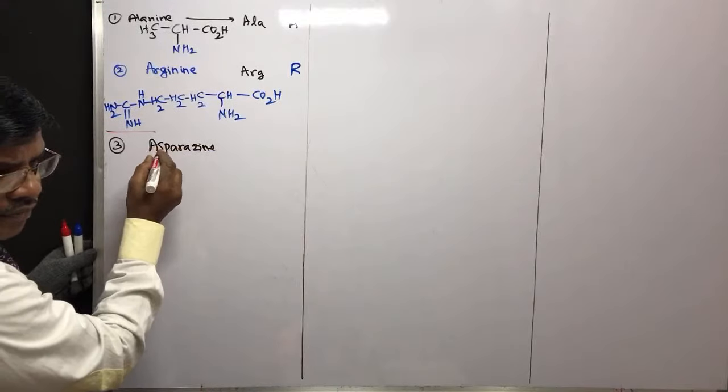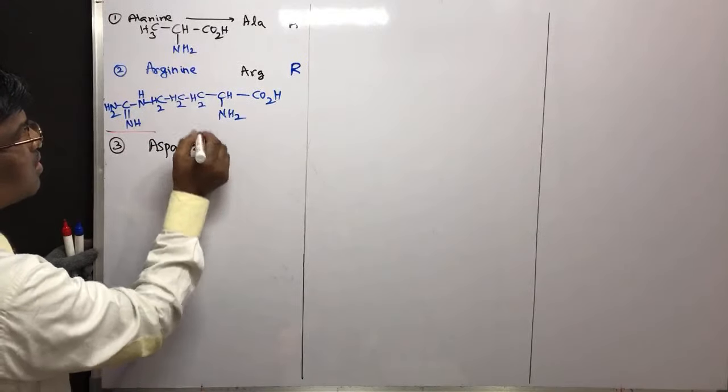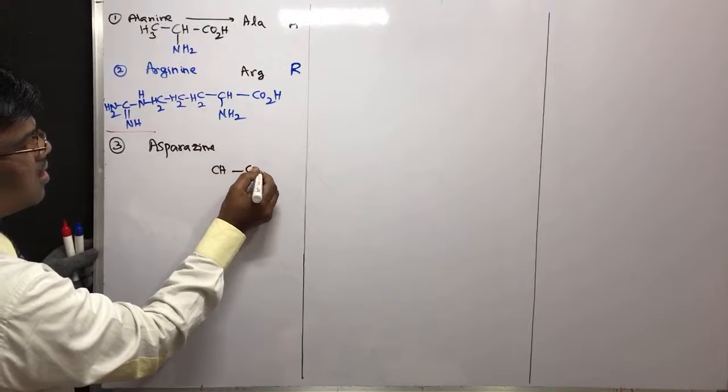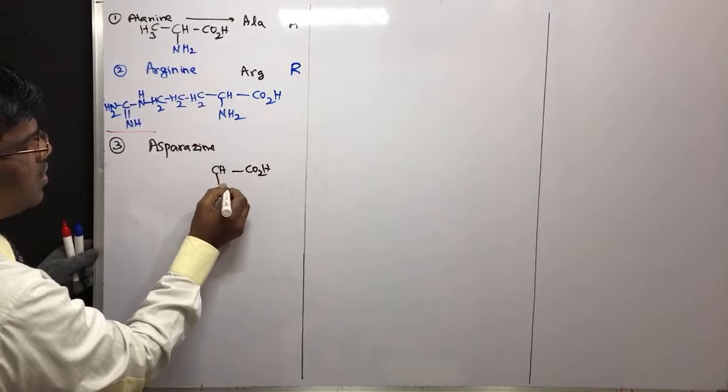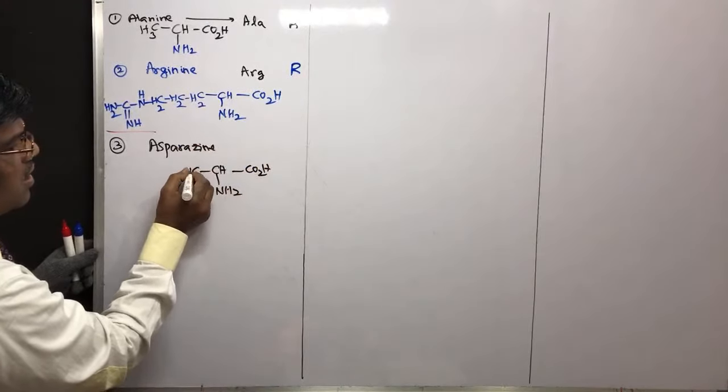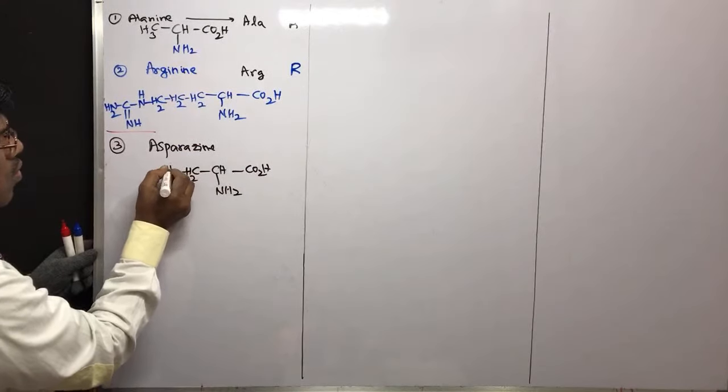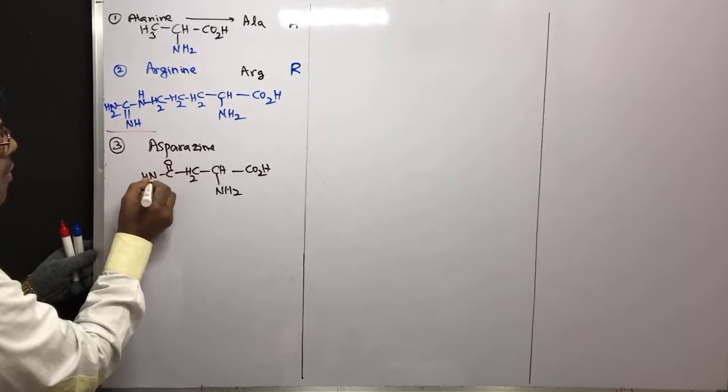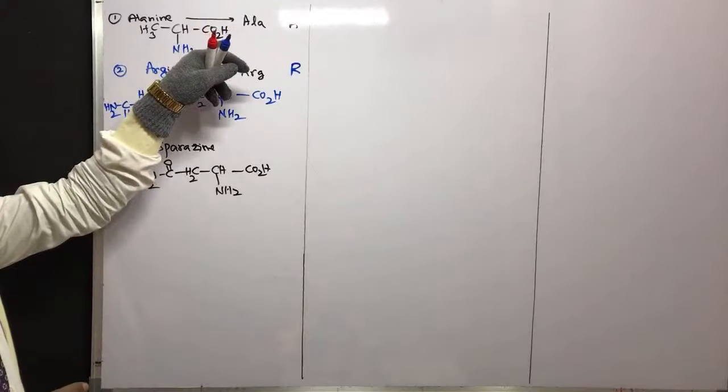Asparagine is CH, CO2H, NH2, and this is CH2, CO, NH2, formamide of alanine.